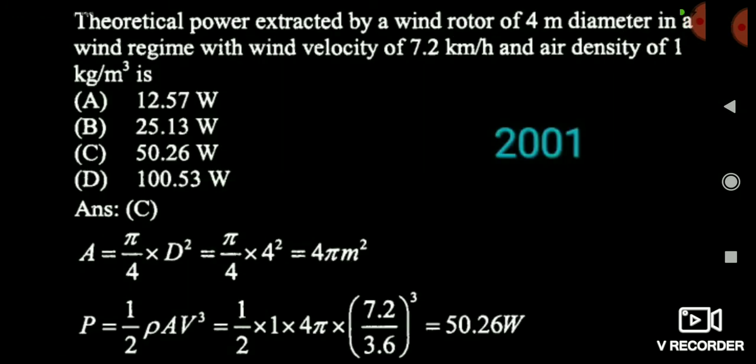Friends, here it is also a very easy question, and I am giving you this question to get you familiar with the GATE level. Means you don't have to read so much.